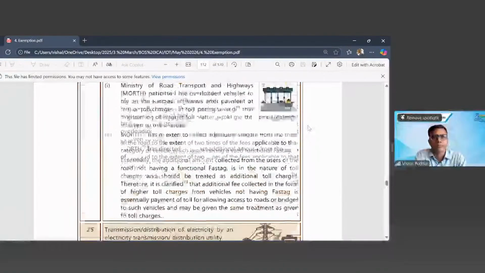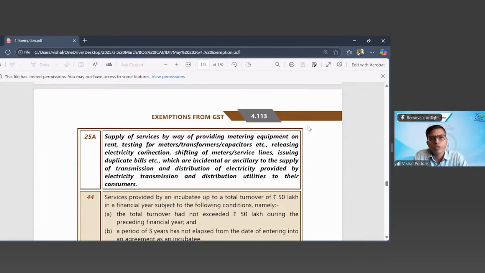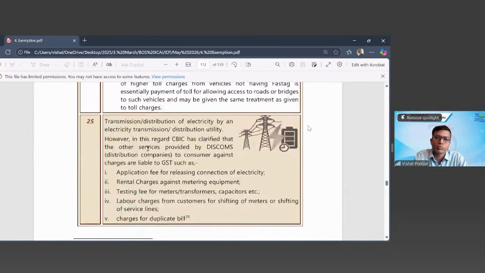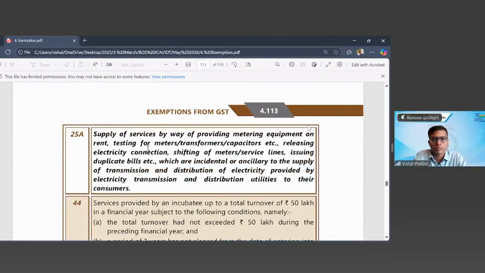See, for example, on page number 4.112, entry 25. So now what is your question? The question is that on one side, they are exempting in 25A the services provided by way of providing meters, transformers, capacitors, releasing electricity connection, shifting of meters, etc. And the other entry says the same services are liable to GST. I want to know why on one side they are making it liable to GST, and on another side they are giving exemption, for the same services.